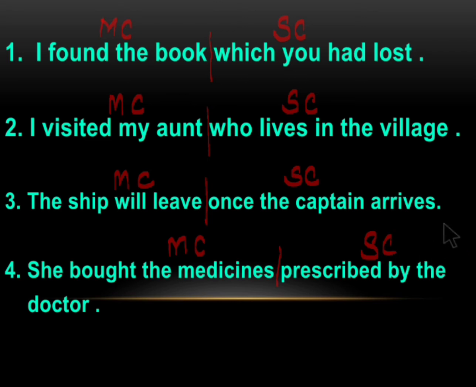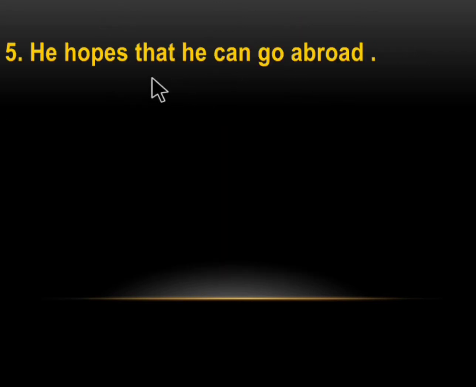We have a few more examples. He hopes that he can go abroad. He can go abroad gives a complete meaning. So this is the main clause. He hopes that is not complete. So this is the subordinate clause.